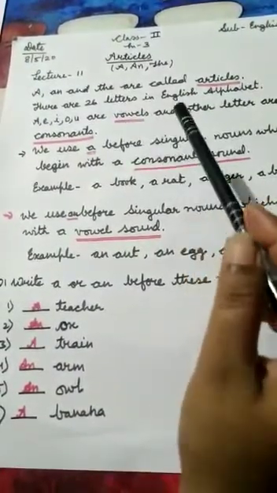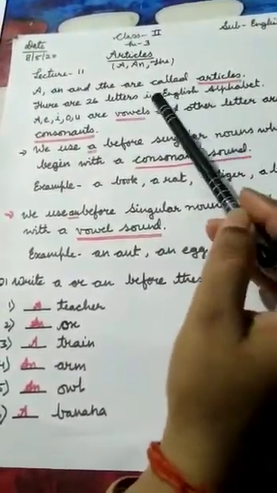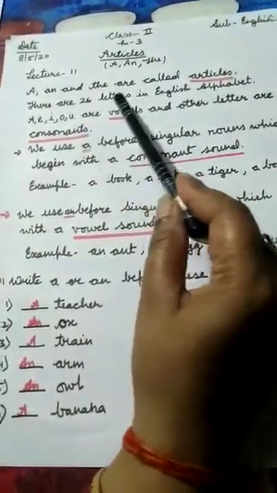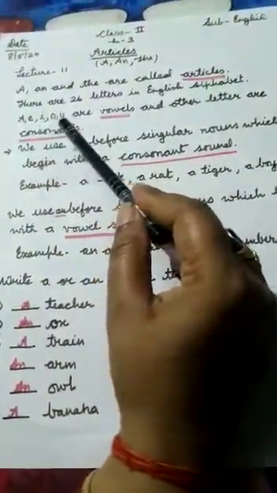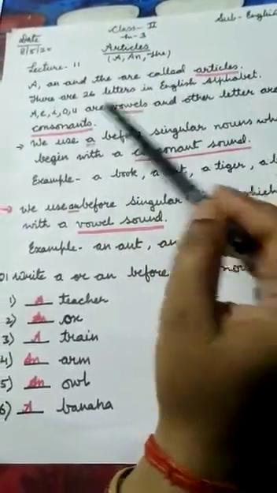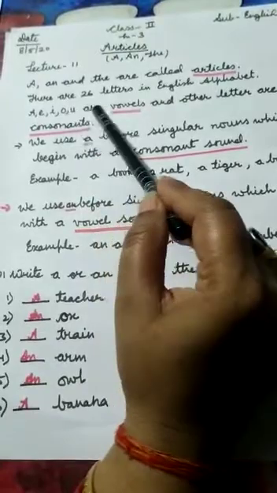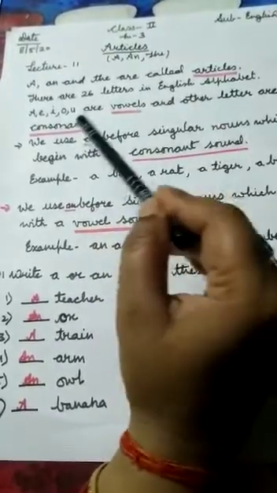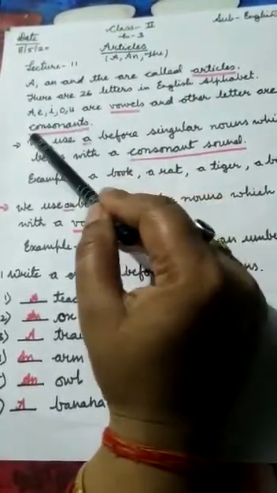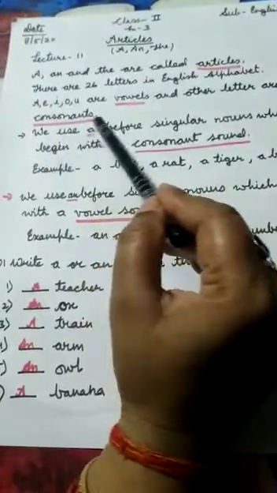There are 26 letters in the alphabet. All of you know that. How many letters are there? There are 26 letters. A, E, I, O, U are vowels and the other letters are consonants. All of you know that A, E, I, O, U are called vowels, and except these, all the rest are called consonants.